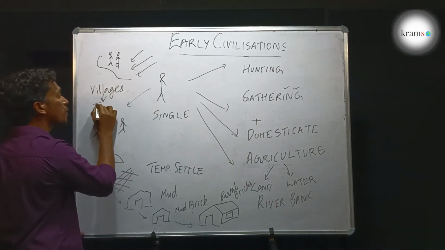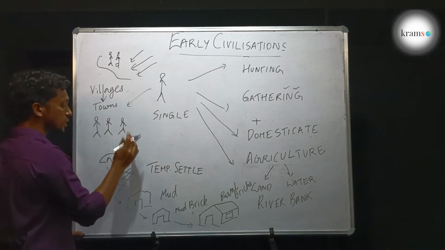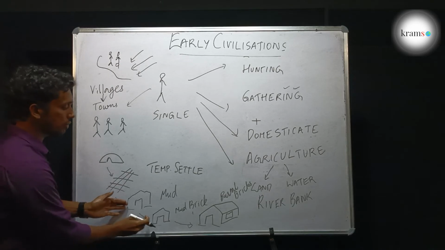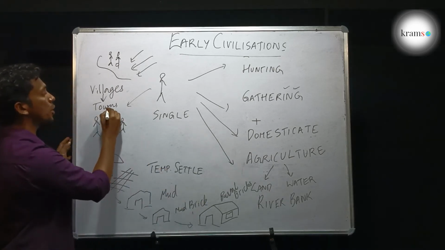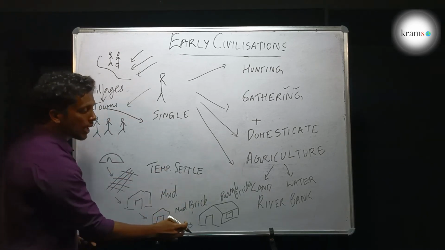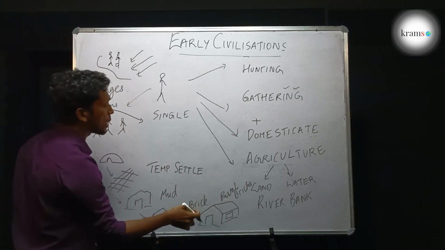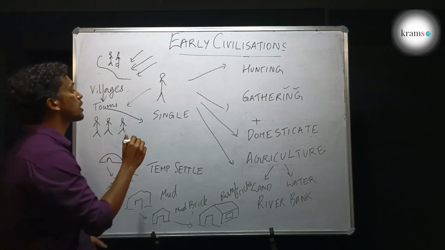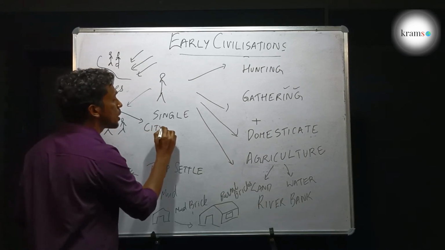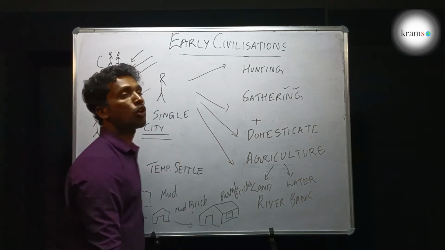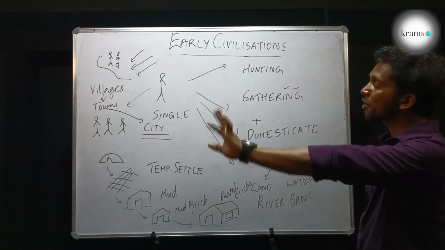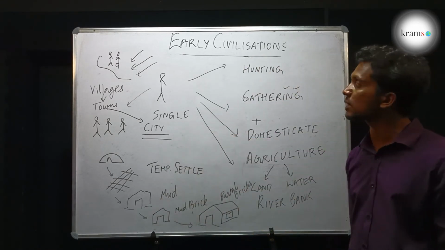Over a long period of time, smaller towns came to existence. Small towns means better and bigger buildings. And later, when the burnt bricks came into existence, bigger buildings were made. Numerous buildings were made. Then new cities were formed in different parts of the world on river banks. Over a long period of time, first cities came into existence.